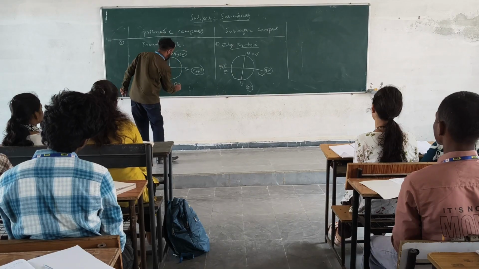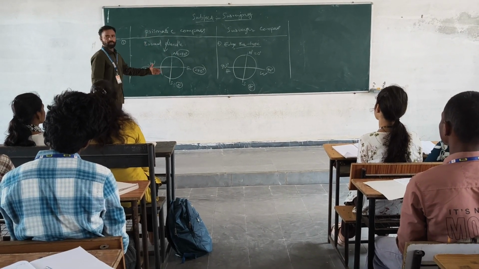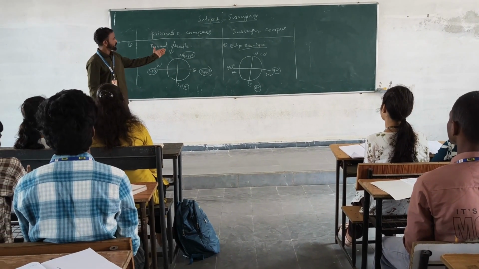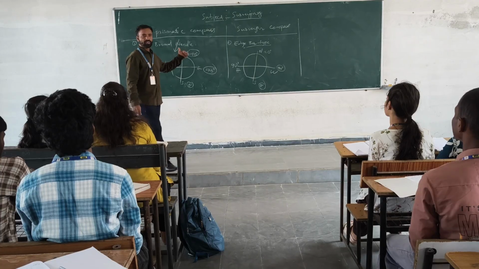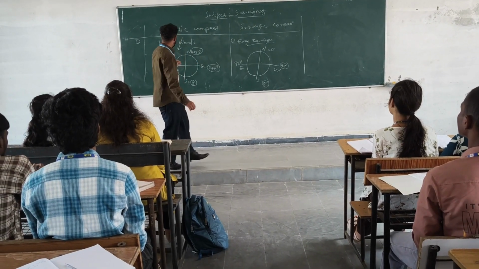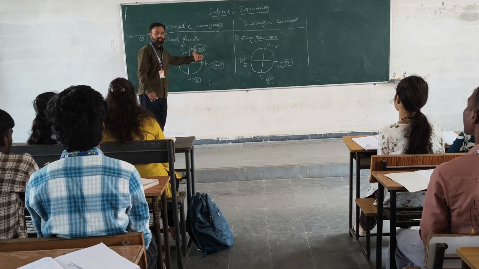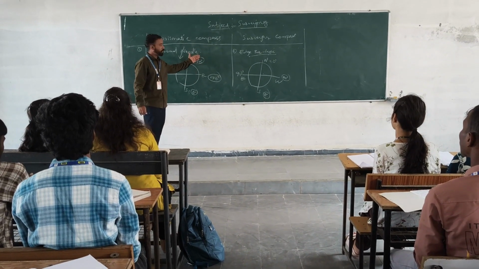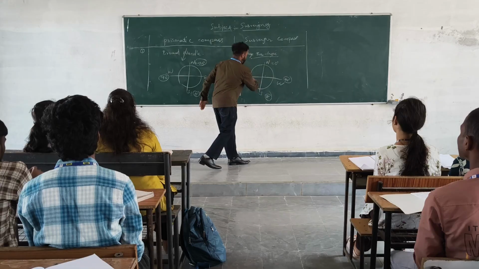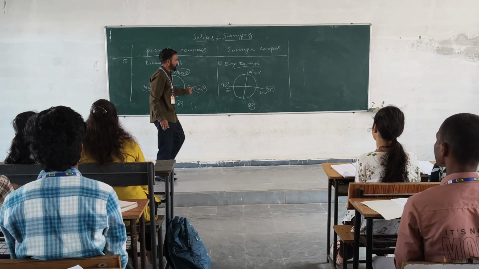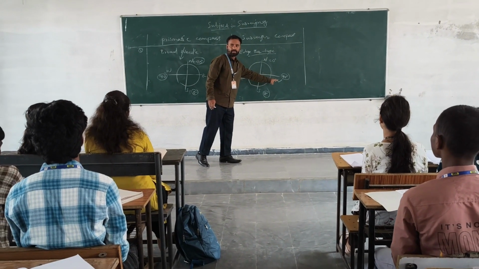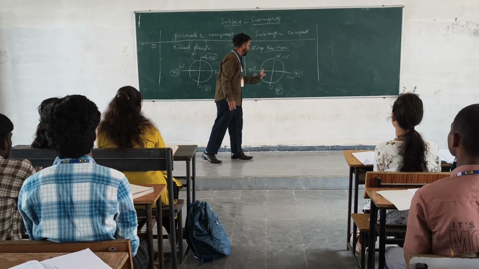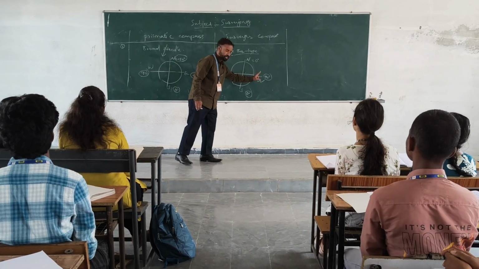So these are degrees. What you have to observe between prismatic compass and survey compass is that the needle angles with respect to measurement are very different. Here the angles change from north 0 to 180, but here east or west change. Actually here it is east, but here it is west.